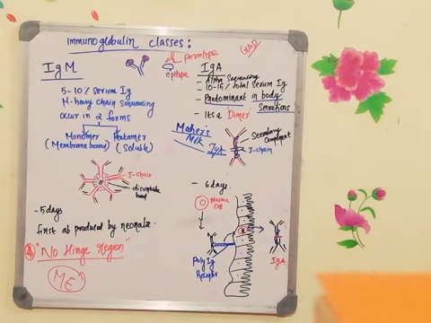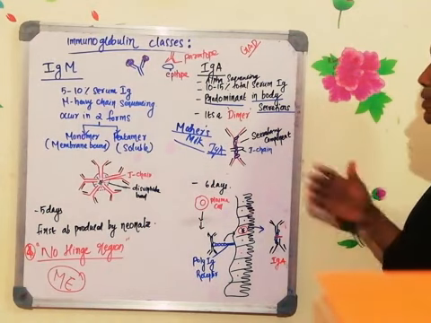Now the dimeric IgA is secreted into the body secretion through this particular mechanism. Breast milk has the immunoglobulin A. This is how it will be released out, and the newborn will get immunity to all the infections. It will be protected from all the infections during the first month of life with the help of this immunoglobulin A.